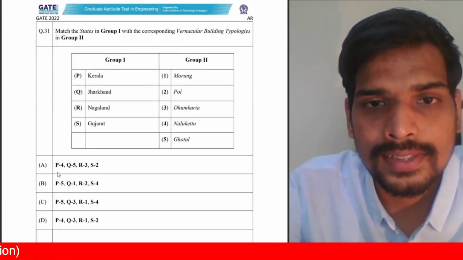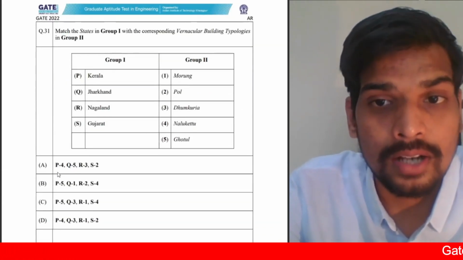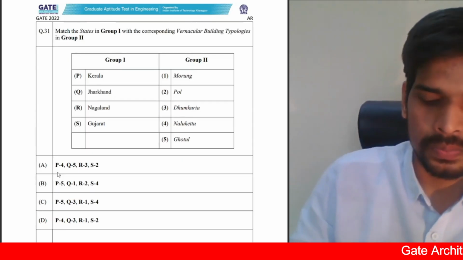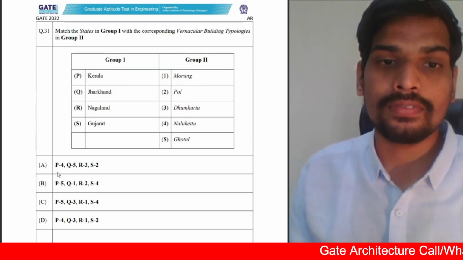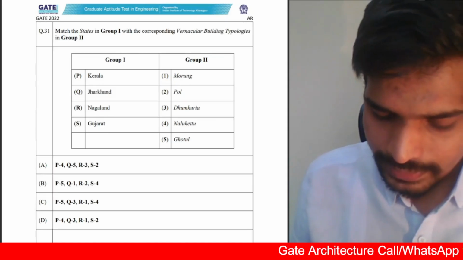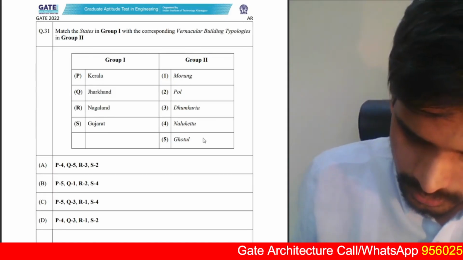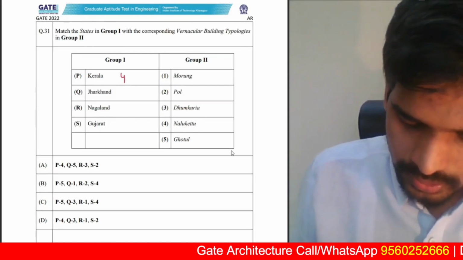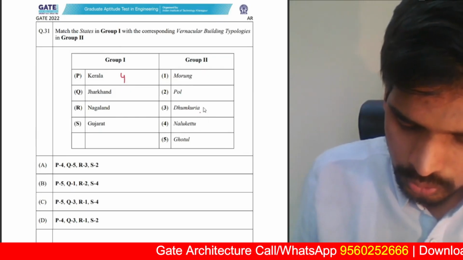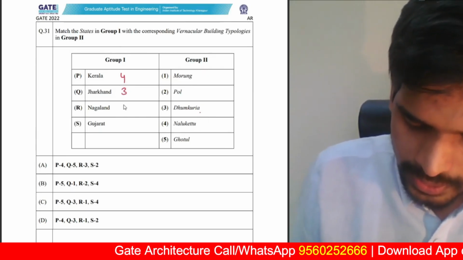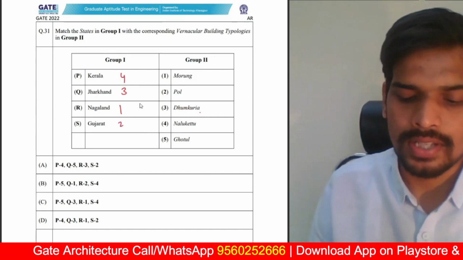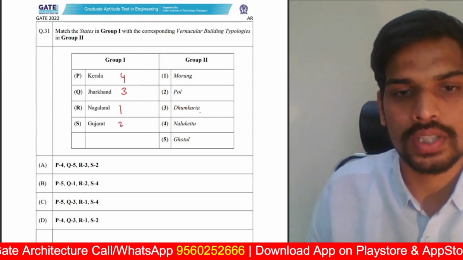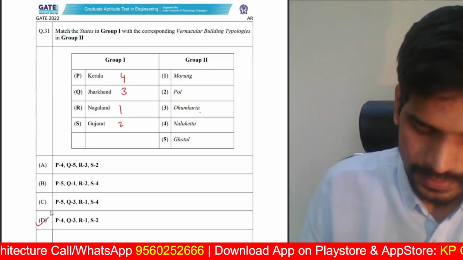Next one, match the states in group 1 with the corresponding vernacular building typologies in group 2. So they're asking us to match the terms with vernacular architecture. So for Kerala, it is Naluketu. Jharkhand, it is Bhumkuria. Nagaland, Morung. Gujarat, Pole. So these are the traditional vernacular building typologies of these states. 4312 should be the correct answer.